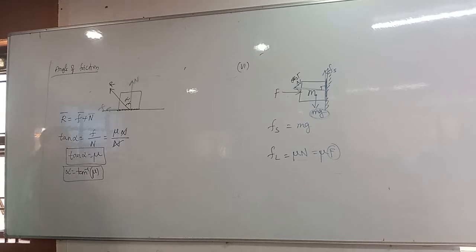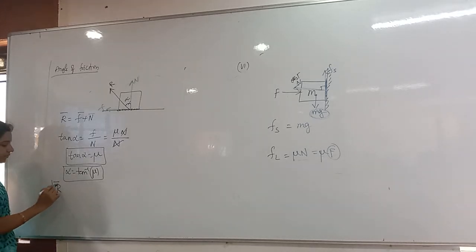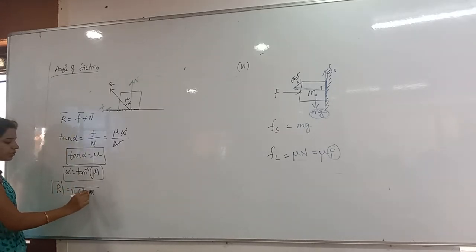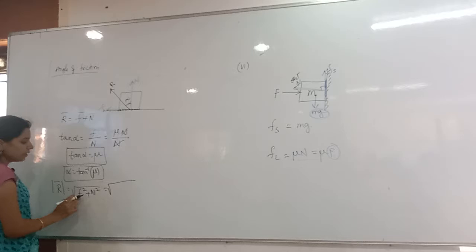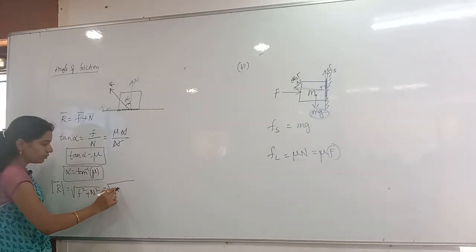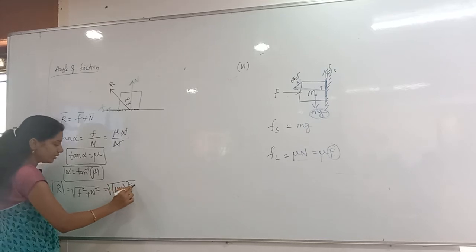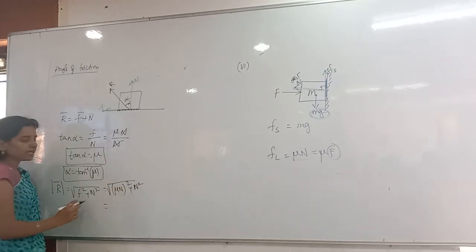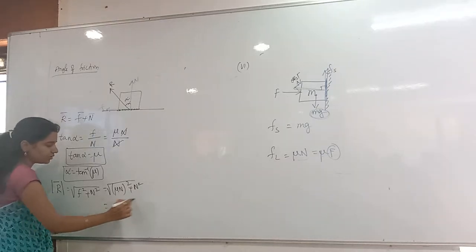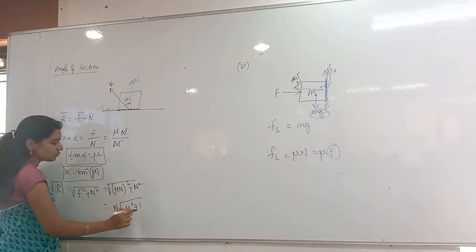After that, I want the resultant. Modulus of R bar equals under root F square plus N square. F is mu into N, so under root of (mu N) whole square plus N square. From that I can take N square outside, so N comes out, then mu square plus 1.